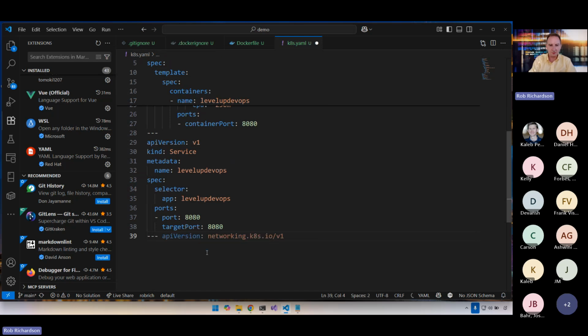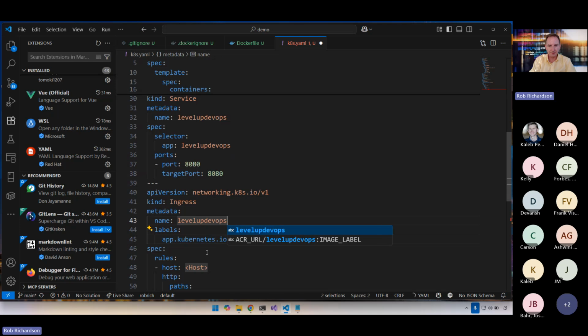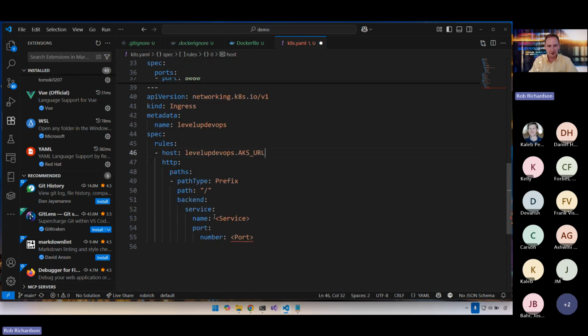Let's create an ingress as well. Ingress, level up DevOps. I don't need the Kubernetes name, but we will have other labels if we need it. Our host will be level up devops.aks URL. And we'll forward this off to the level up DevOps service. Nice.